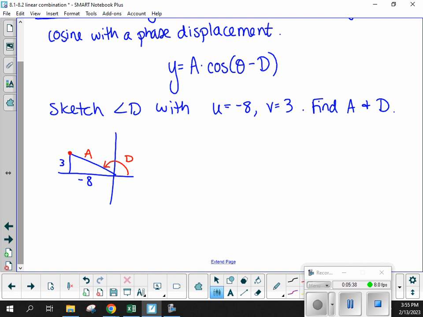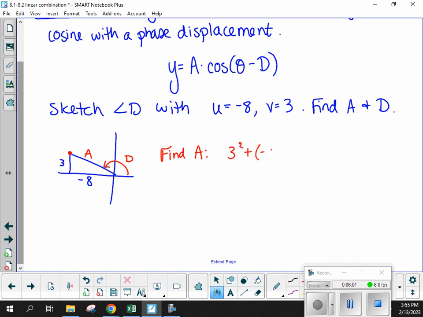So now our goal is really to just use some Pythagorean theorem and some trig and try to find those missing values. So let's do, I think, the easier one first. Let's find A. Think about how you'd find A. That's just the hypotenuse of that little right triangle.